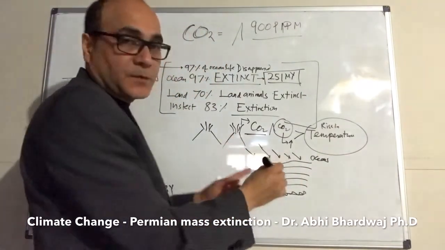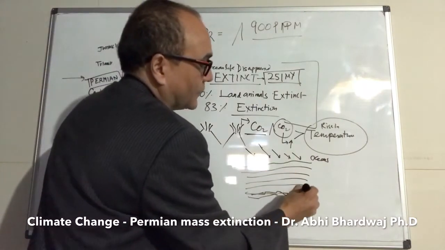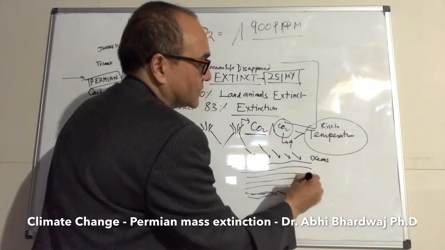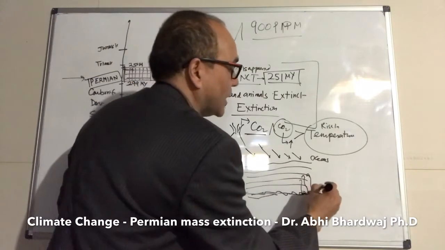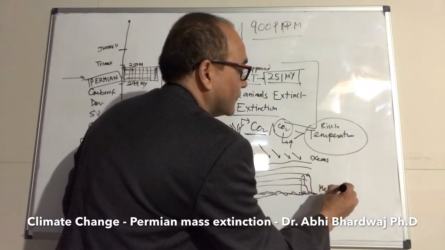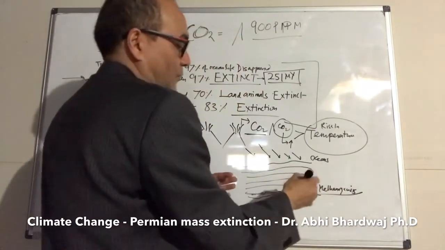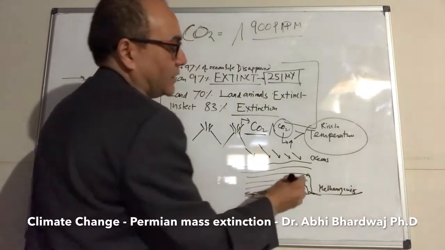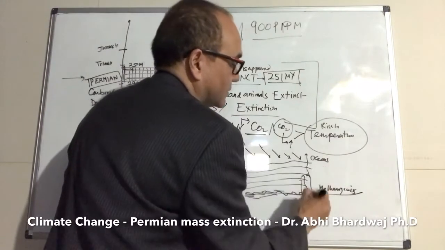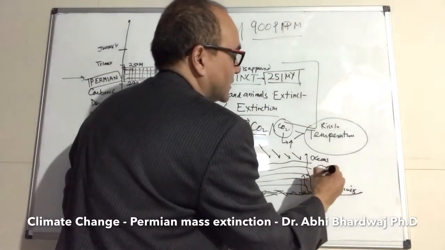And what happens when the temperature of the ocean starts rising? As we have mentioned in another lecture, the methane being produced by methanogenesis in the oceans, from decomposition of the organic matter here, starts getting released into the atmosphere.